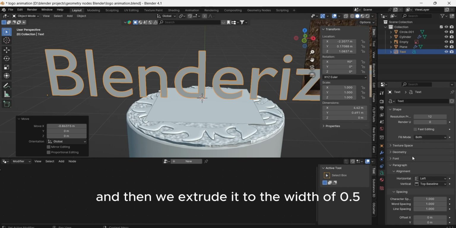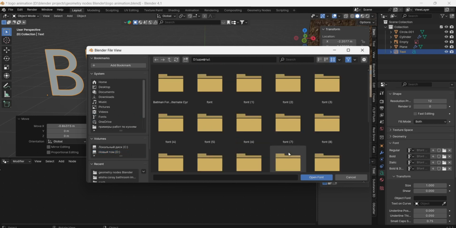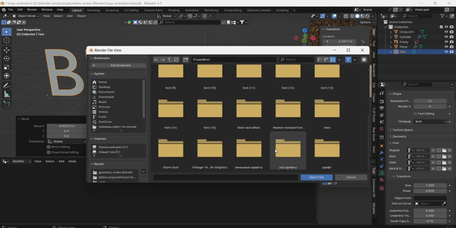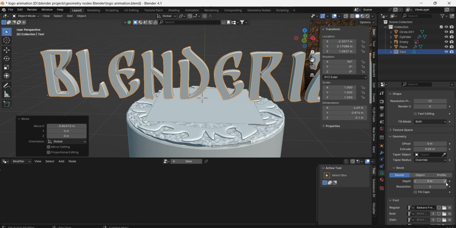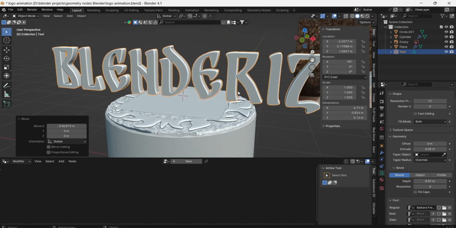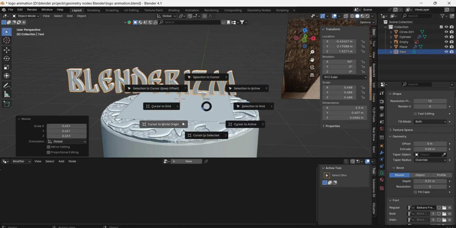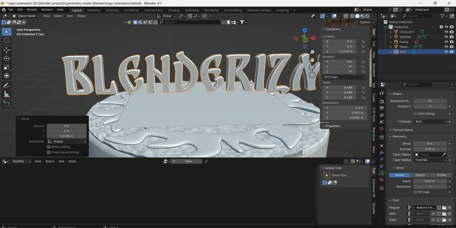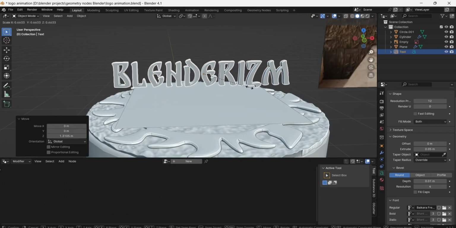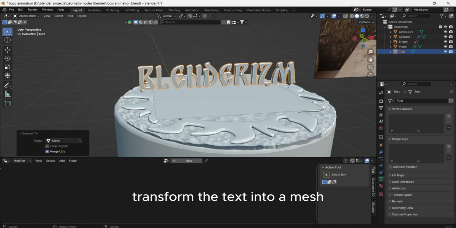And then we extrude it to the width of 0.5 and make the depth to give it roundness. Transform the text into a mesh.